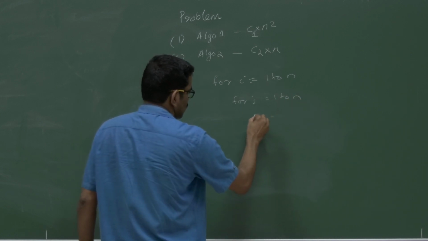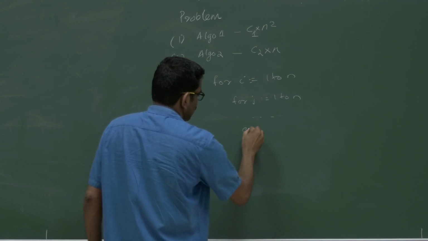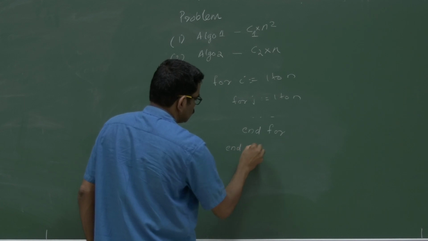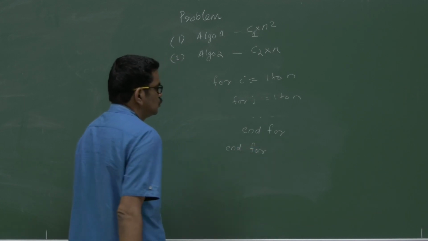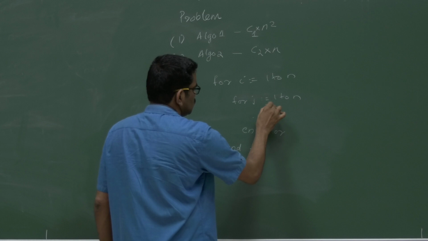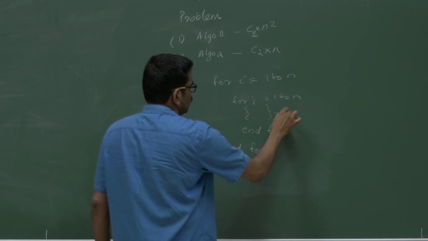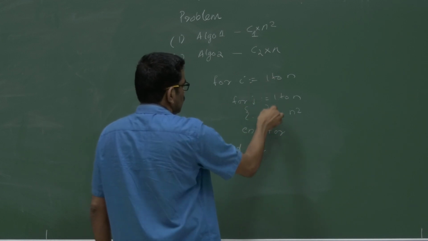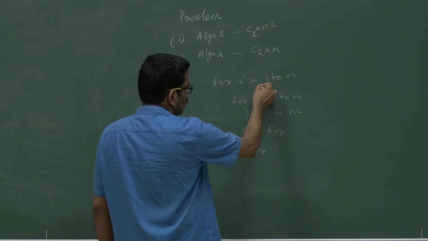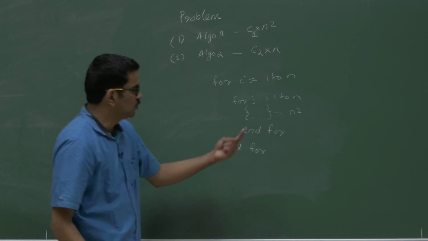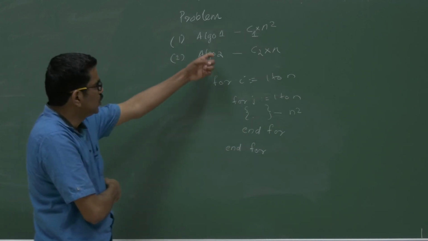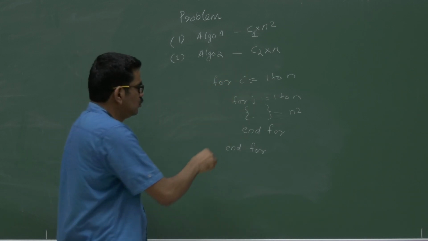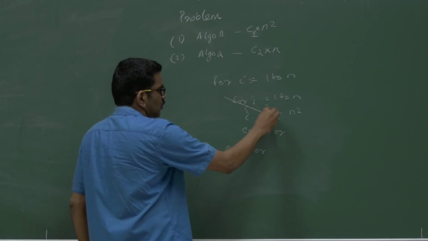So the statements inside will be executing n square times. For i equal to 1, it will execute n times. For i equal to 2, it will execute n times. So it will be n square times. So based on that, you find algorithm 1 has running time n square, algorithm 2 has n, because it may not have two loops. This loop may be removed.